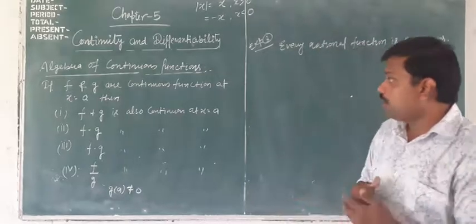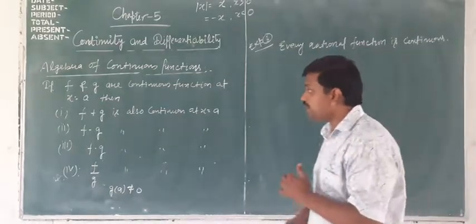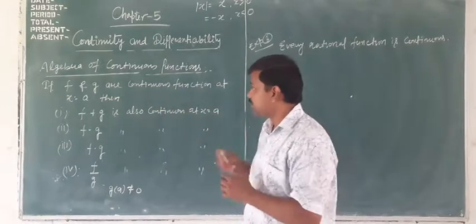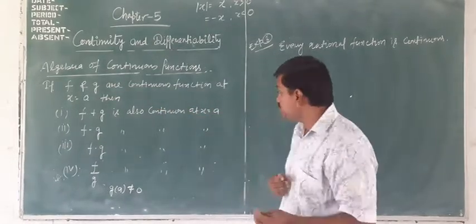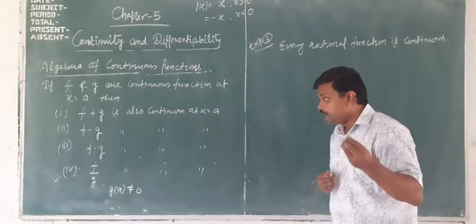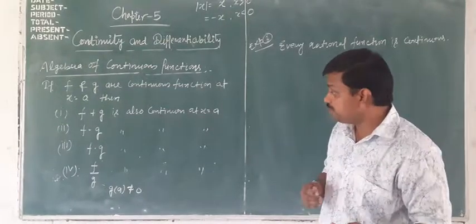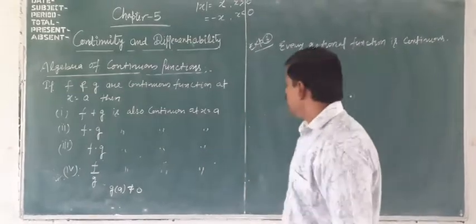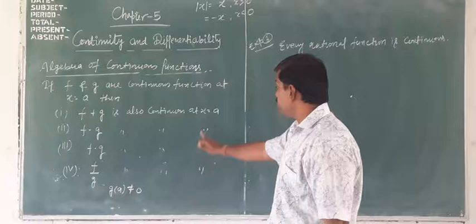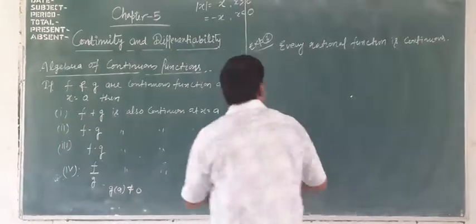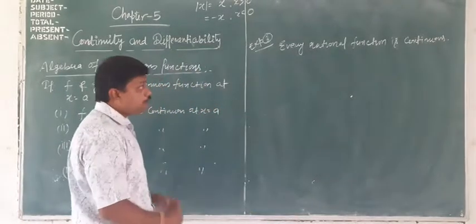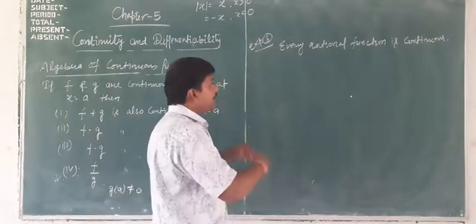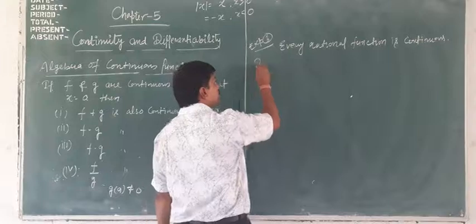Or algebra of continuity. Algebra of continuity says that if f and g are continuous functions at x equal to a, then f plus g is continuous at x equal to a, f minus g, f into g and f by g, provided g(a) is not equal to 0, are also continuous at x equal to a. Here we have to discuss every polynomial function, every rational function is continuous.